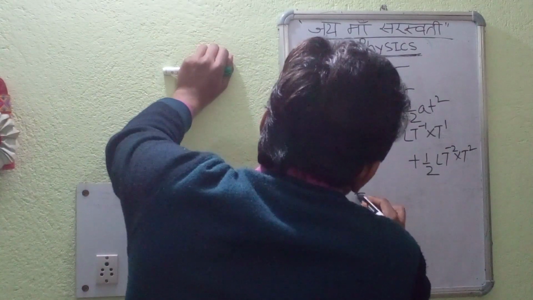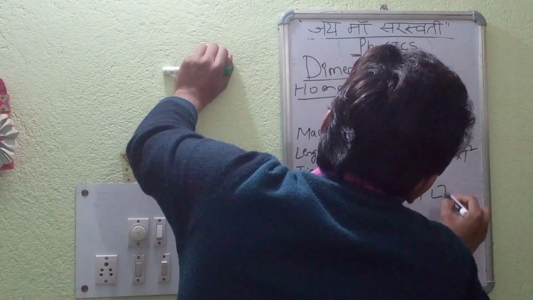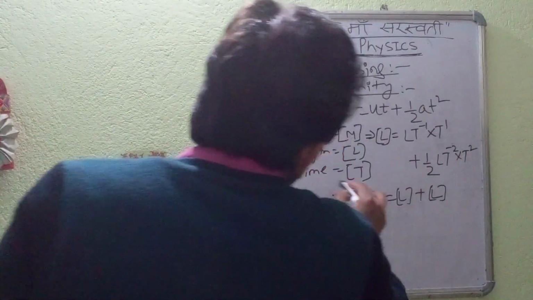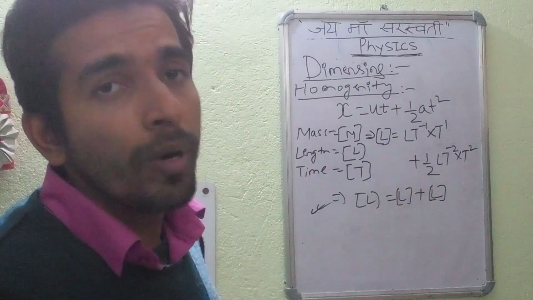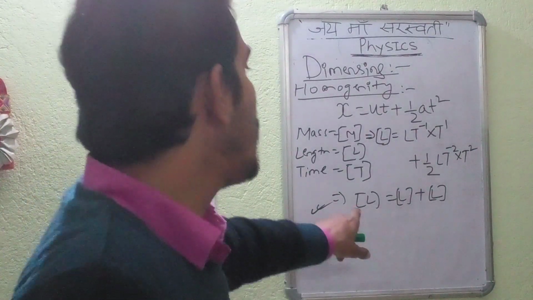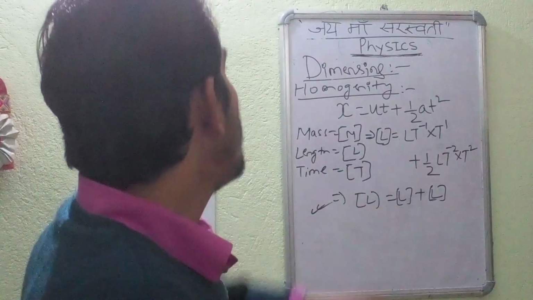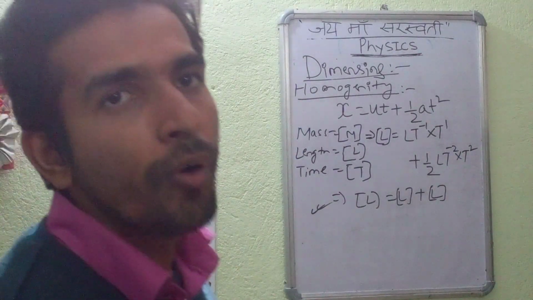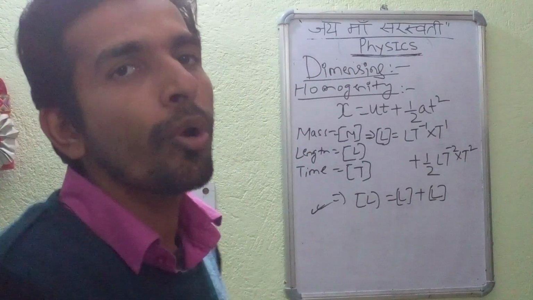So we can write here L is equal to L plus L. We are seeing here the final equation which we had got, in which the dimensions of each and every term are equal, no matter whether it is the right hand side or the left hand side, irrespective of the location. The dimension of each and every quantity is equal, that is L. So we have proved that this particular equation follows homogeneity. The homogeneity is prevailing. So it is one of the applications of dimension.